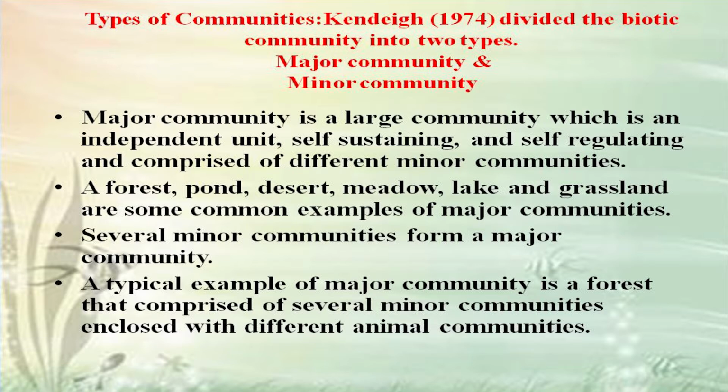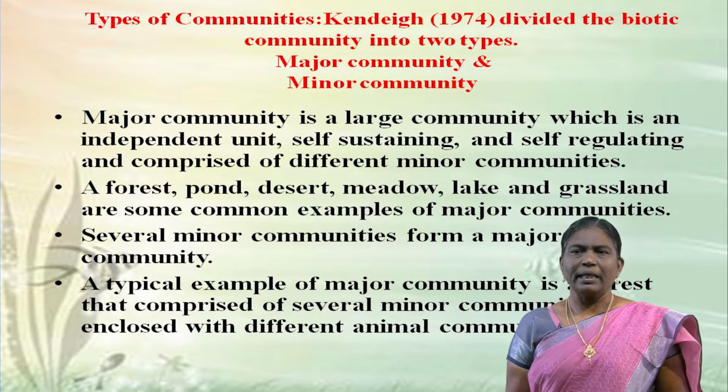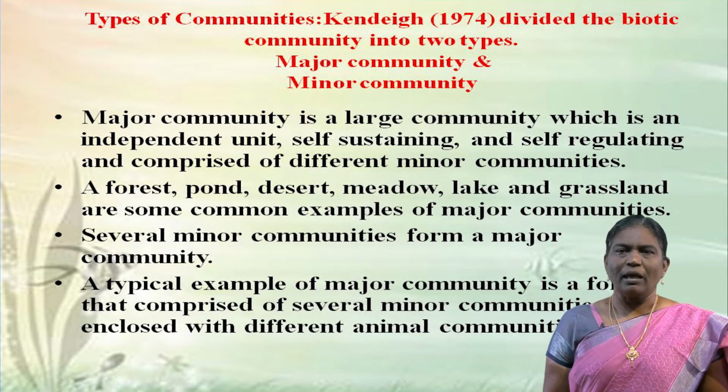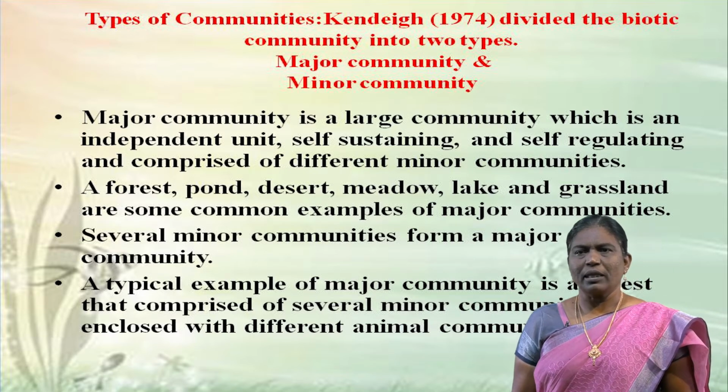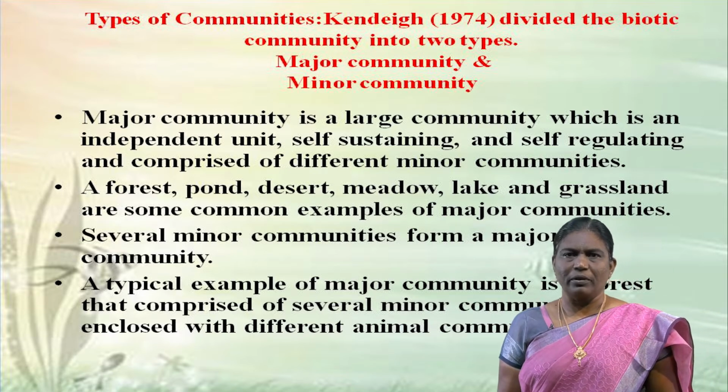A major community is a large community which is an independent unit, self-sustaining and self-regulating, and comprised of different minor communities. A forest, pond, desert, meadow, lake and grassland are some examples of major communities. Several minor communities form a major community. A typical example is a forest, which comprises several minor communities enclosed with different animal communities.